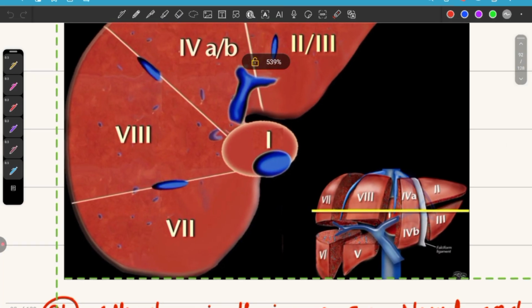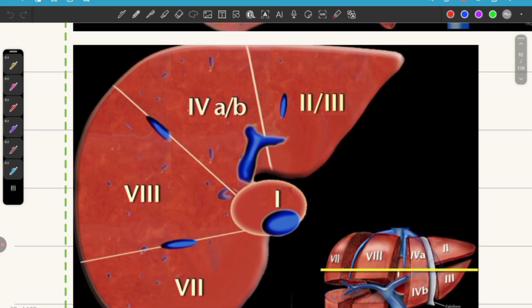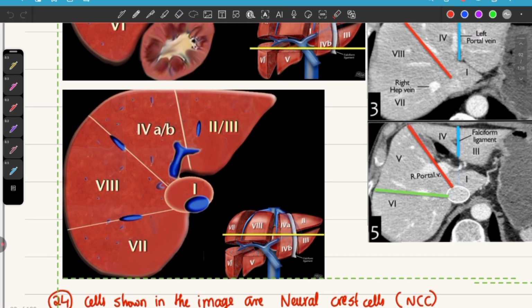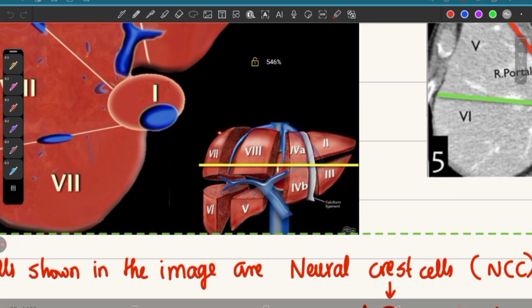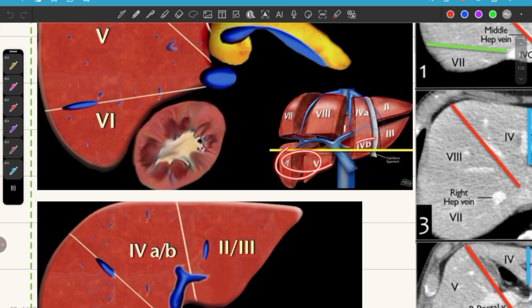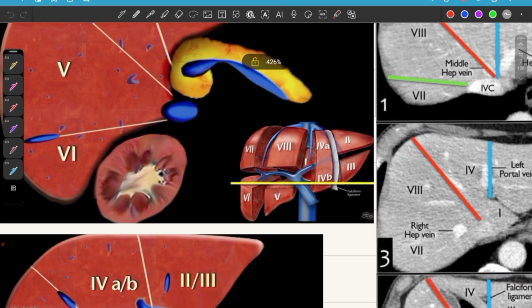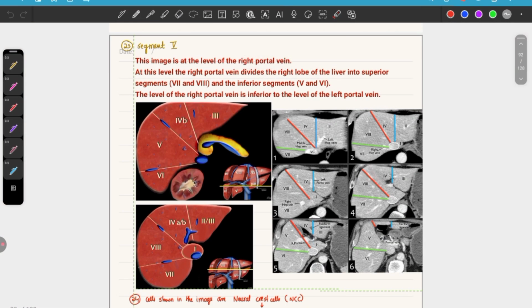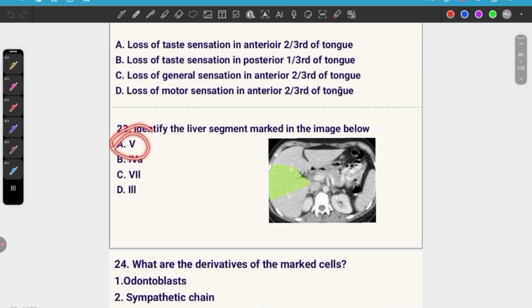See, another example I can show. This is after bifurcation of the portal vein, and you can see here two portal vein segments. Hence, this is above the portal vein bifurcation. You can see eighth and 4, 2 or 3. You can see seventh segment also. Here you can see 7, 8, 4, 2. Okay. Here you can see all these things. That is 6, 5, 4 and 3. These lower segments you can see when you take a section below. Okay. Fifth segment.